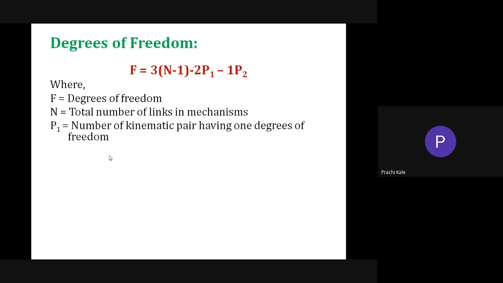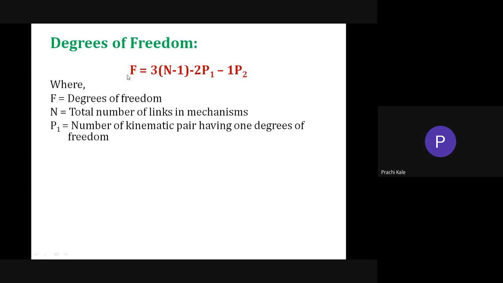Now in how many directions can you move your hand? You can move in one direction only, either vertical or horizontal. So a sliding pair has 1 degree of freedom. Likewise a turning pair has 1 degree of freedom, and a rolling pair has 1 degree of freedom. Turning pair and sliding pair are all lower pairs.